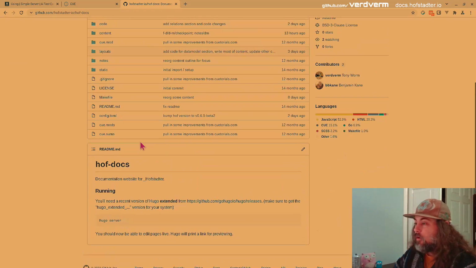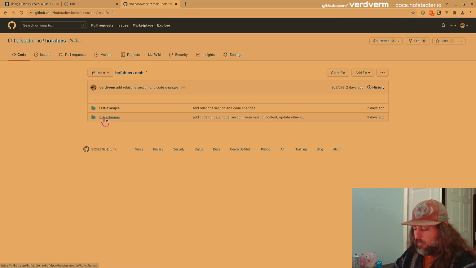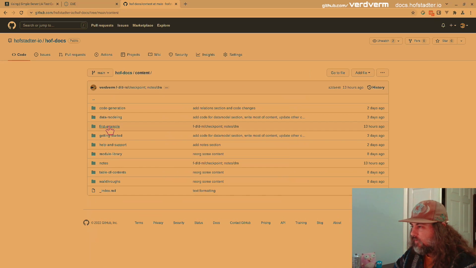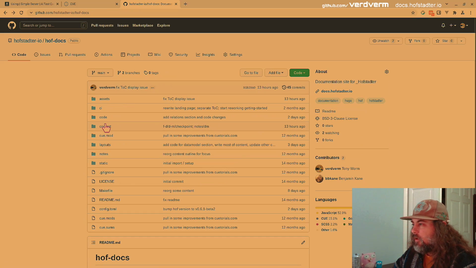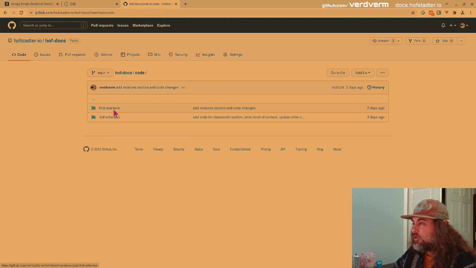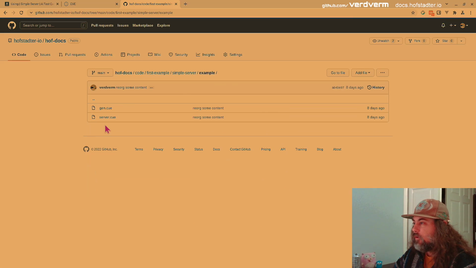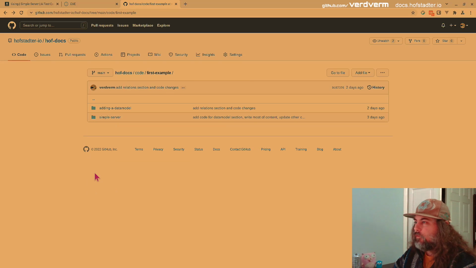So if you want to run Hoff Docs locally, you can do that, and you can find all the content under here. And then like first example, as these directories were in simple server, the code section mirrors that. So here's our simple server, right? Here's our example code, those files we just saw, and all the other things. You can cruise through that and check it out.